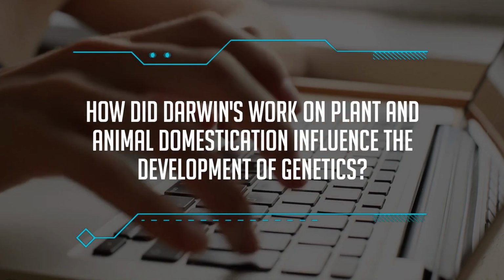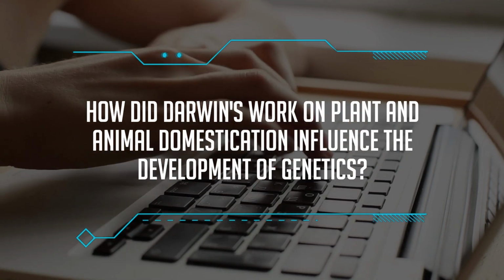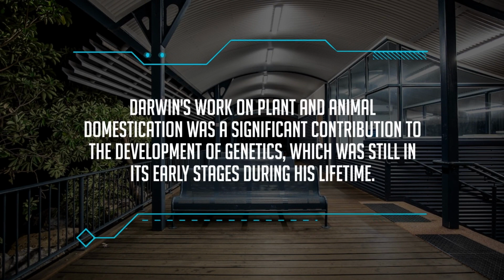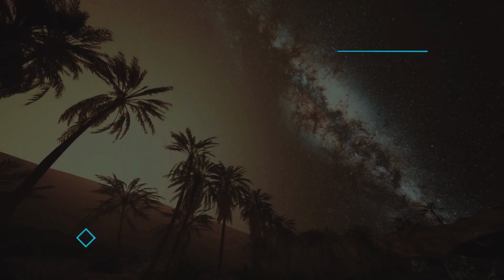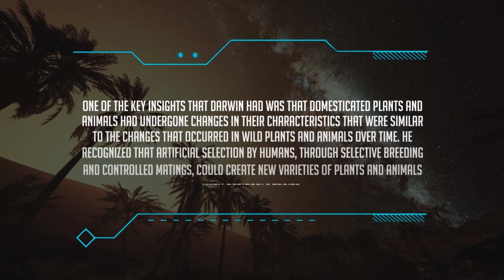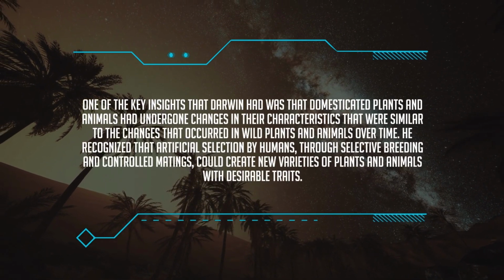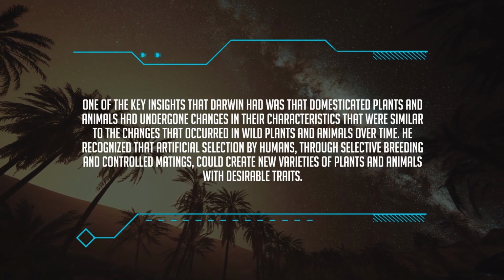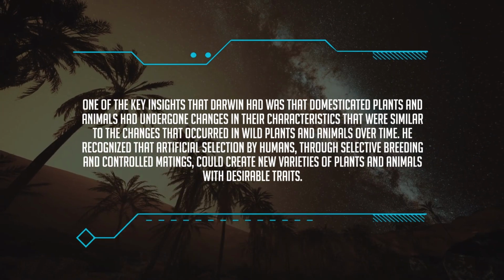How did Darwin's work on plant and animal domestication influence the development of genetics? Darwin's work on plant and animal domestication was a significant contribution to the development of genetics, which was still in its early stages during his lifetime. One of the key insights that Darwin had was that domesticated plants and animals had undergone changes in their characteristics that were similar to the changes that occurred in wild plants and animals over time.